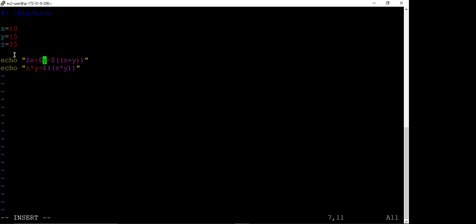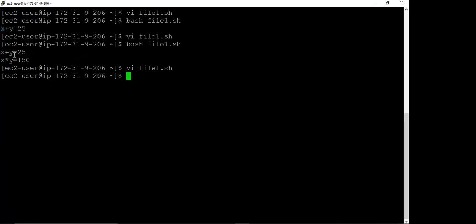Okay, now let us keep the second part as it is. For product, we keep x into y as it is. So let us execute this. Now see the difference.